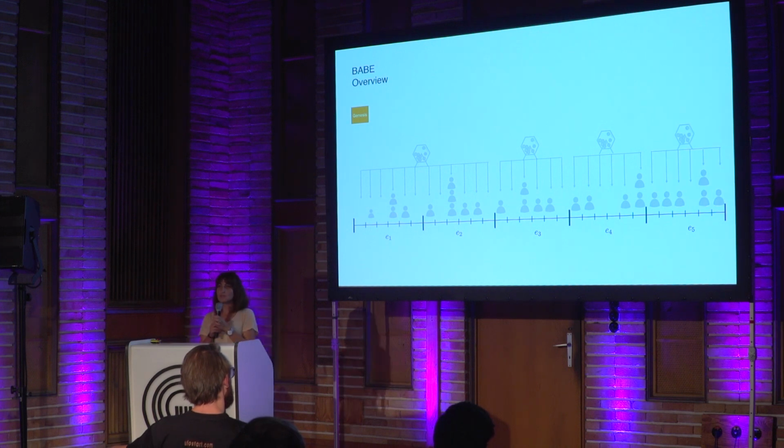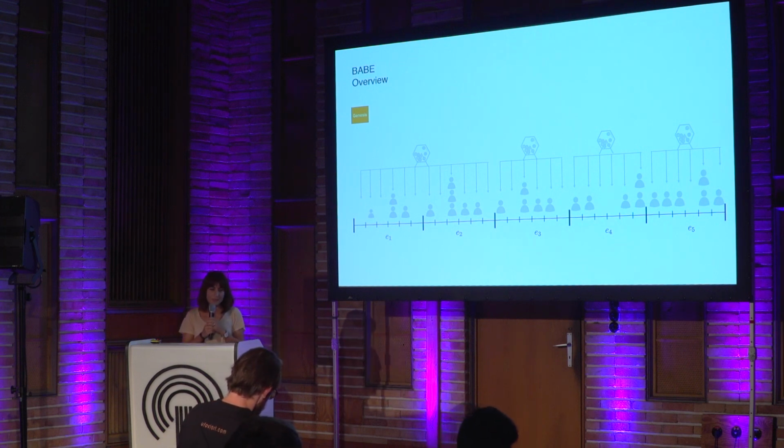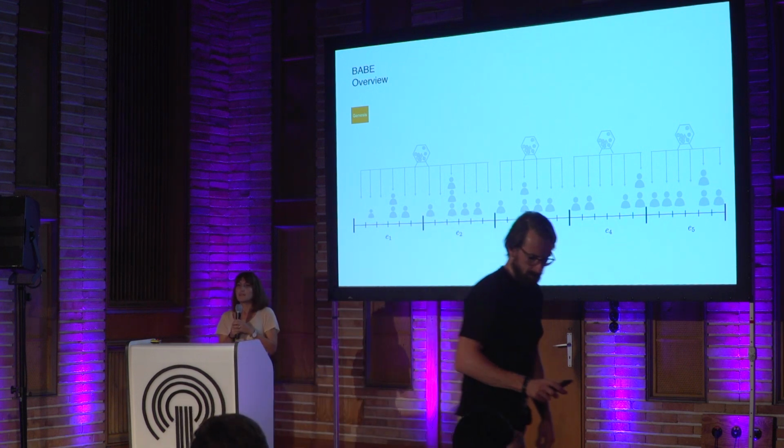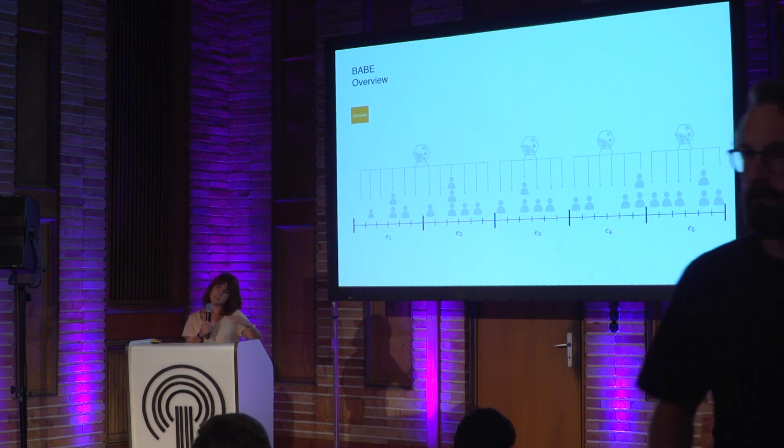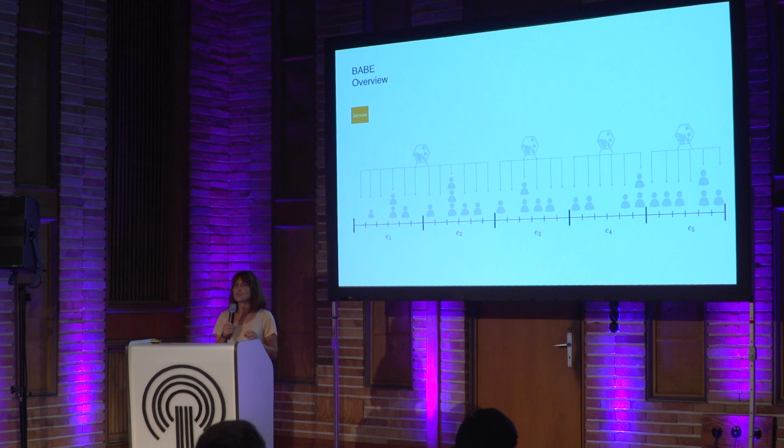So as you see, there are also some empty slots. It means that there is no validator assigned in these slots to produce any block. And in order to make the block production mechanism constant time, we also have another block production, which is done by the validators who are assigned publicly, not privately. But these blocks are only generated for the empty slots, and they are not considered in the best chain selection algorithm or randomness generation. Therefore, in my talk, I will only focus on the blocks that are generated by these privately assigned validators.